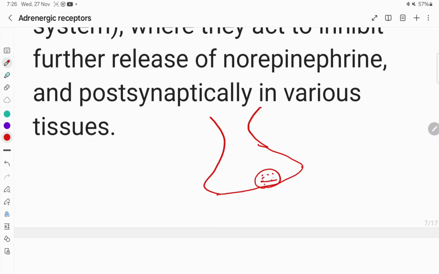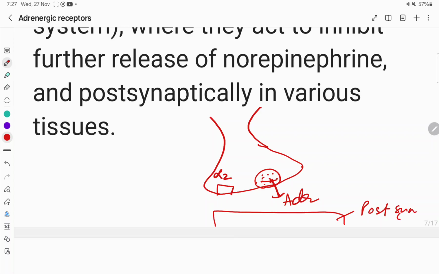So there is the synaptic vesicle, and from here adrenaline is released on exocytosis, and this can act on the alpha 2 receptors, which is located presynaptically, and this is postsynapse, and this is presynapse or presynaptic. So adrenaline when acts on these, so alpha 2 being a Gi group of G protein coupled receptor, inhibits adenylate cyclase,